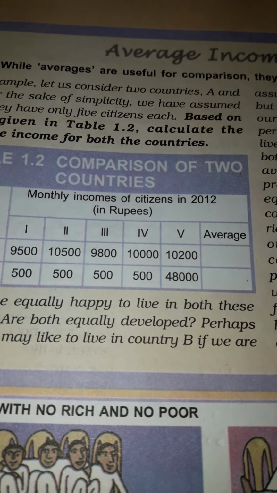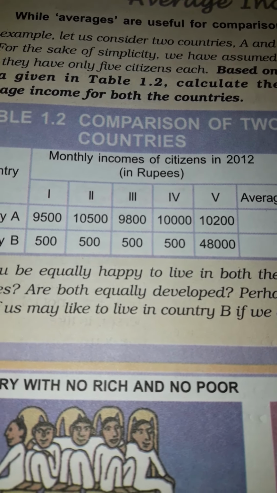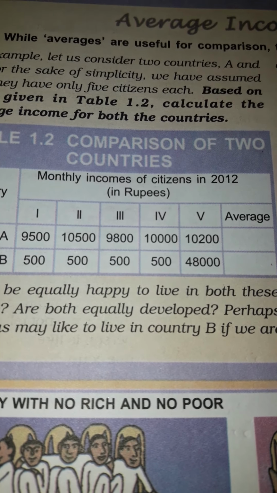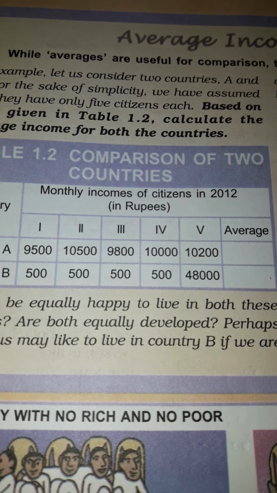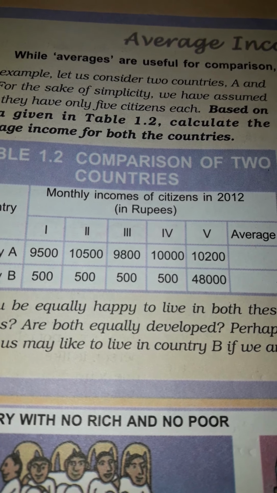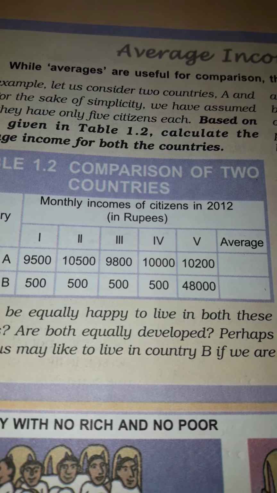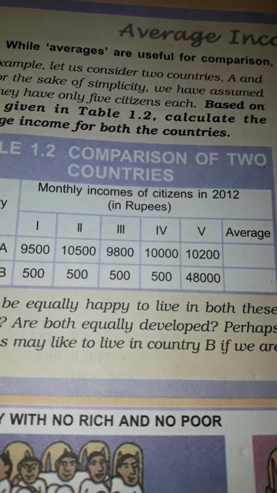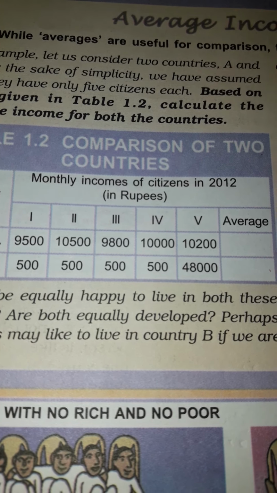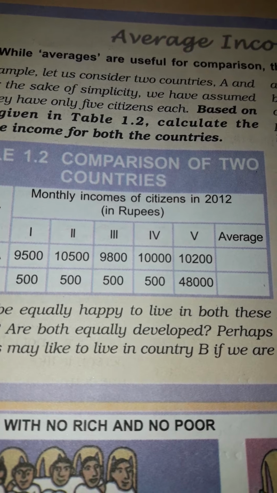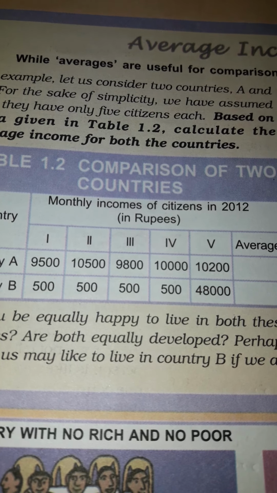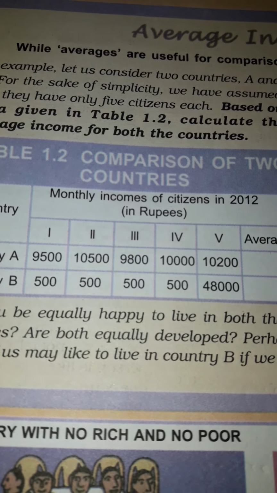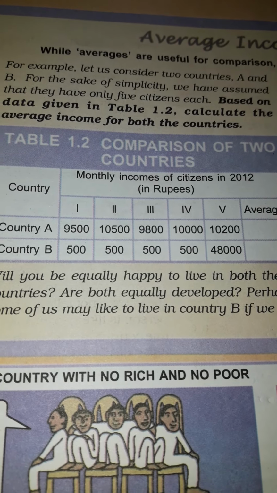In country A, people are neither very rich nor extremely poor. In country B, only one person is extremely rich and the rest are poor. Hence, while average income is useful for comparison, it does not tell us how the income is distributed, because both the countries have the same income, but the distribution is not the same.